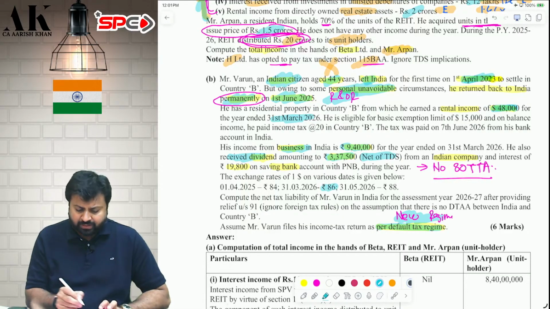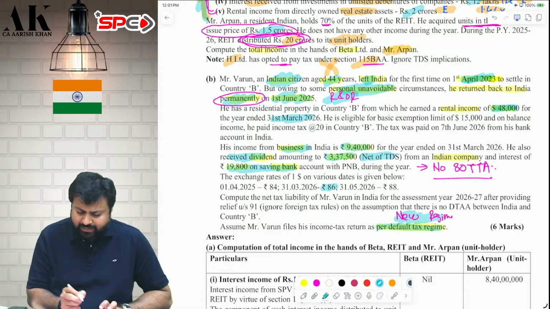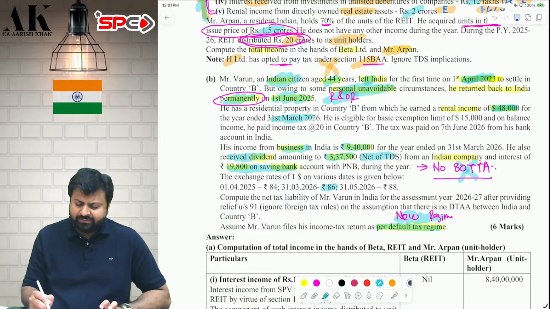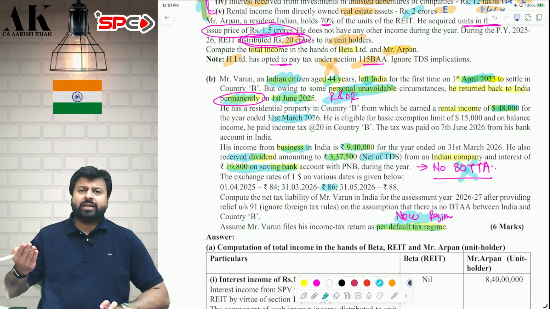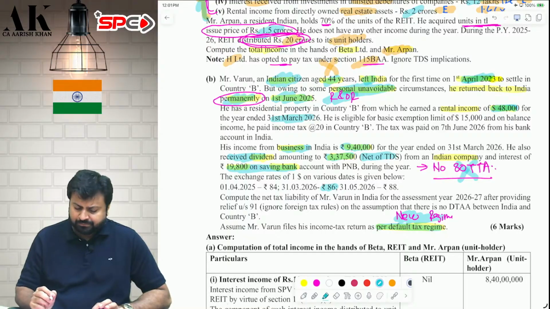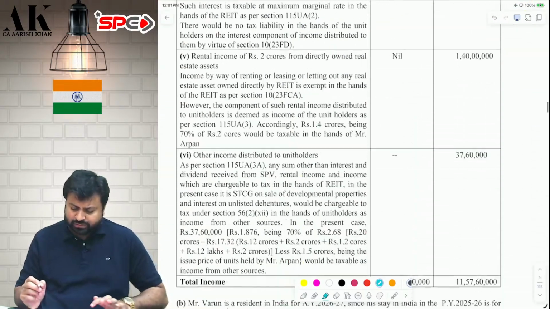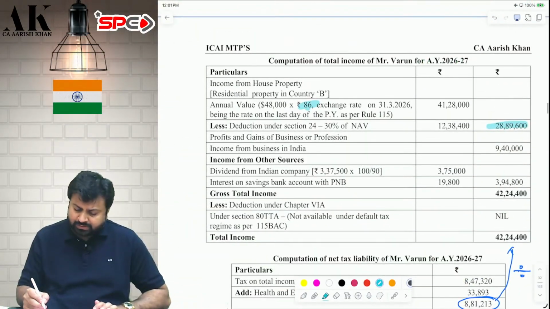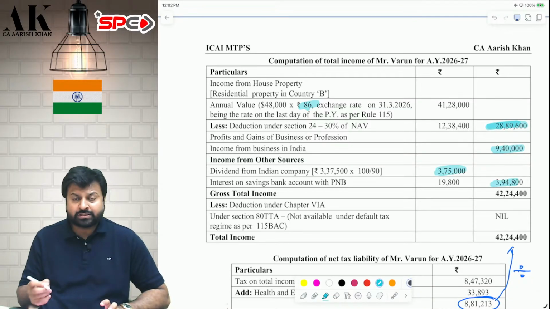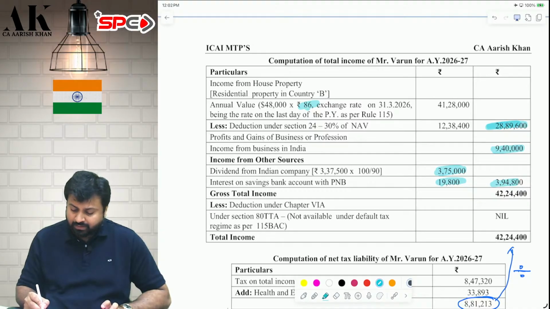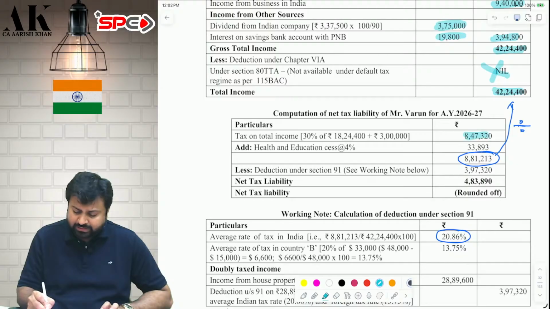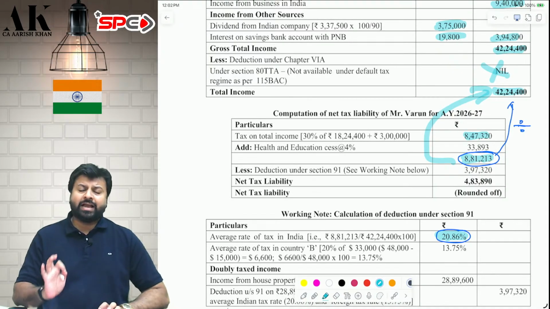You will get your gross dividend. Then saving bank interest 19,800 you can take under IFOS. 80TTA will not be available because 80TTA is not available under new regime. So only 4 incomes are there in Varun's income. So take the total of all 4 incomes: rental income, business income, and other source income. One is dividend after grossing up, don't forget, and one is interest income. This is your gross total income, no chapter 6A. This is your total income, compute tax as per new regime. Your tax is 8881. Divide this by 442. You will get 20.86% as your average rate of tax in India.